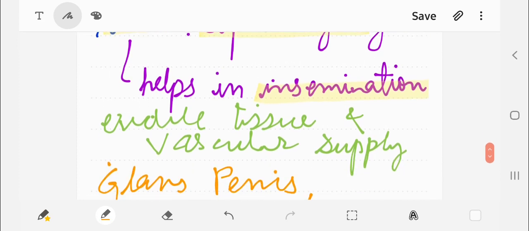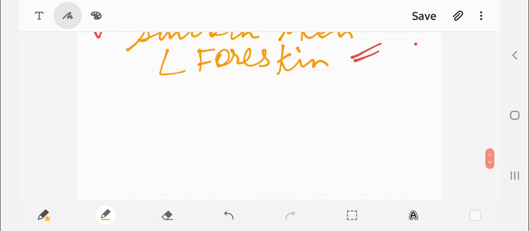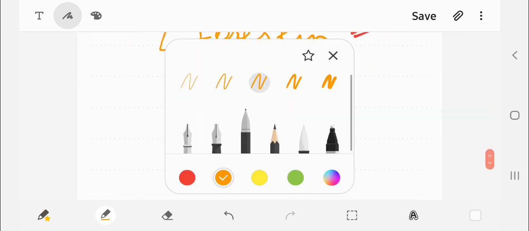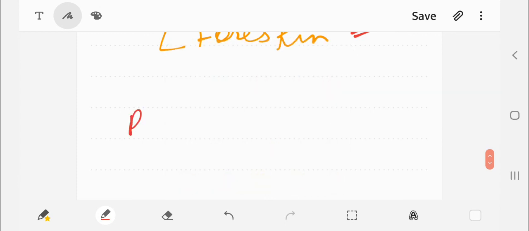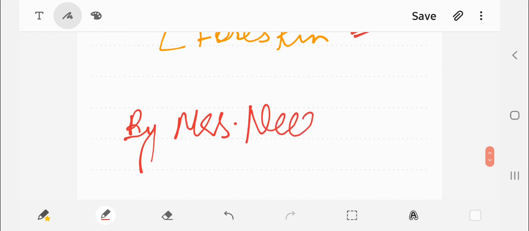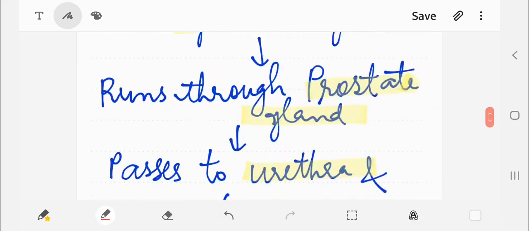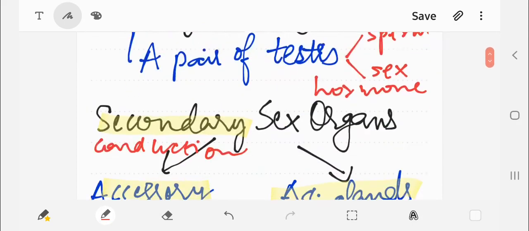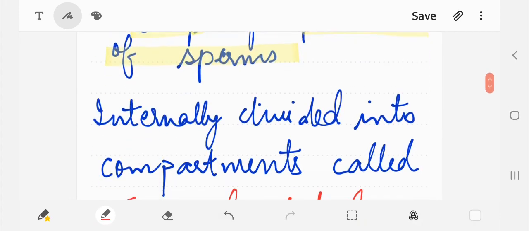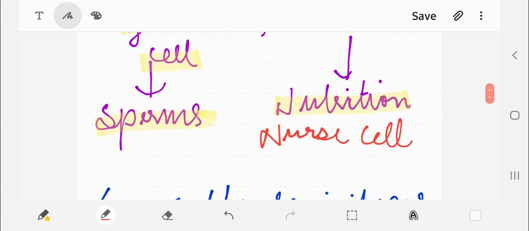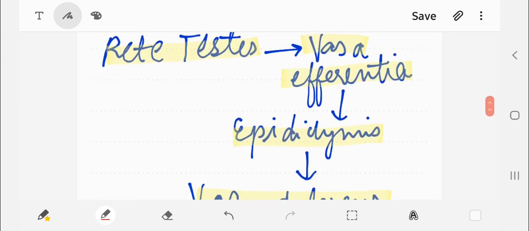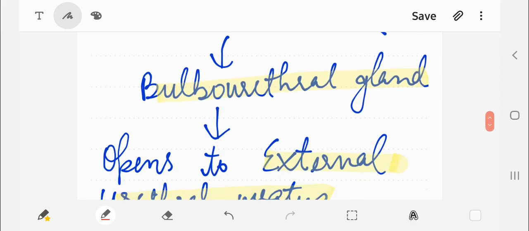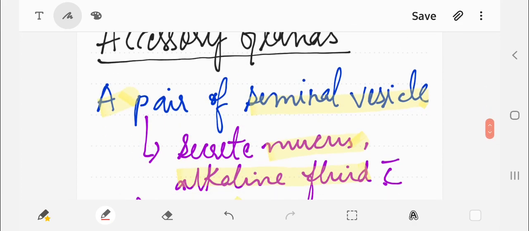So this is all about our human male reproductive system, in which we discussed the primary sex organs and our secondary sex organs, which are divided into the accessory ducts and accessory glands, and lastly the external genitalia. Please go through it very stepwise, slowly, try to draw the diagrams and consult your NCERT for the same. This is a very, very important topic.